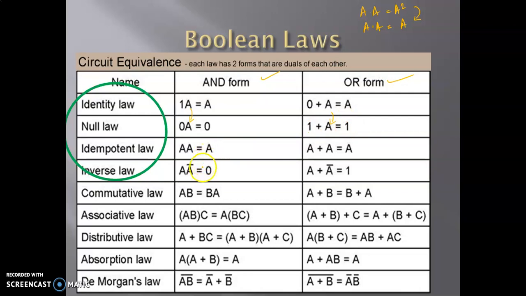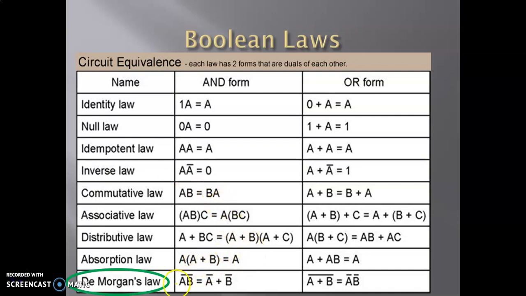In idempotent law, A and A is A itself. A or A is A itself. In inverse law, when you AND A and its inverse, the result is 0. But when you OR A and its inverse, the result is a 1. Let us look at the absorption law, the one just before De Morgan's law. In absorption law, you see that A and (A plus B) results in A.